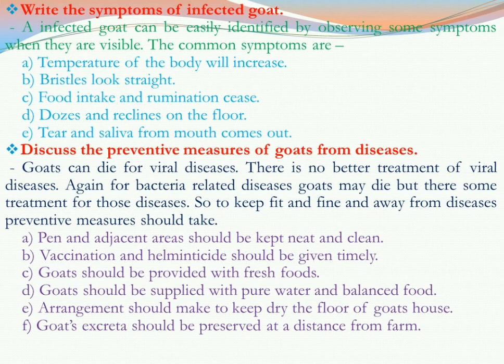So boys, that is all about diseases of goats and prevention measures of goats. So from this chapter, we have finished all the topics. One lesson is left, that is about agricultural accounts, how to keep them. This topic has already been discussed in the second term syllabus, but I will discuss it in the next class. Till then, go through these lessons, and if there is any problem, let me know.